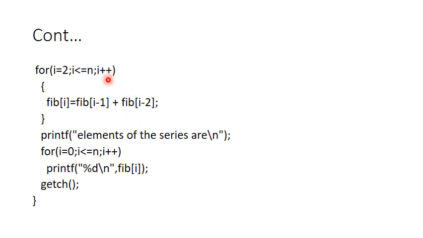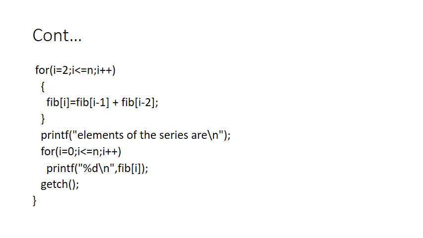Then the value of i will get incremented by 1. Therefore, the value of i becomes 3, and 3 is again less than or equal to n, where the n value is 10, let us take. I would like to print 10 elements in the series. Since 3 is less than or equal to 10, fib of 3, the next element after fib of 2, will be the sum of 2 and 1. 3 minus 2 is 1, 3 minus 1 is 2, that is fib of 2 plus fib of 1. Fib of 2 is 1, fib of 1 is also 1, 1 plus 1 is 2, so fib of 3 will be 2. Now fib of 4 will be 3, and this process continues till this condition becomes false.